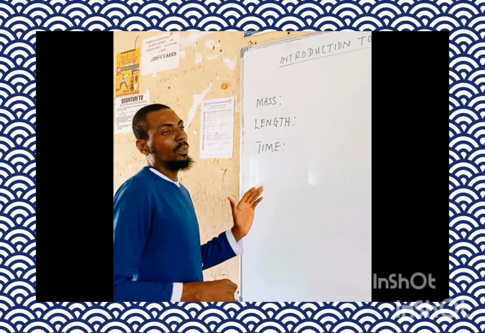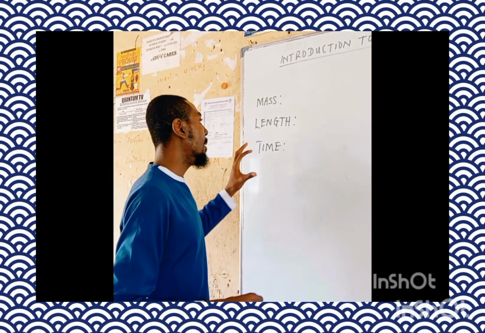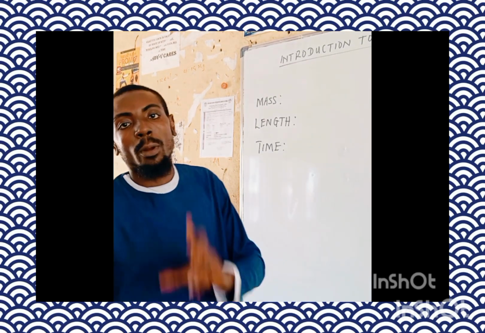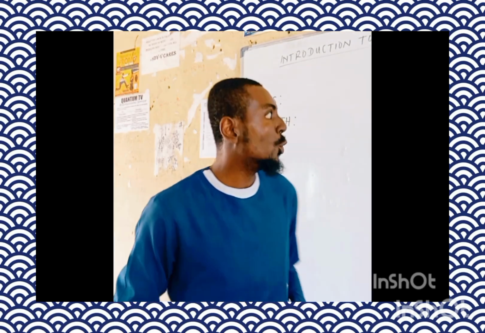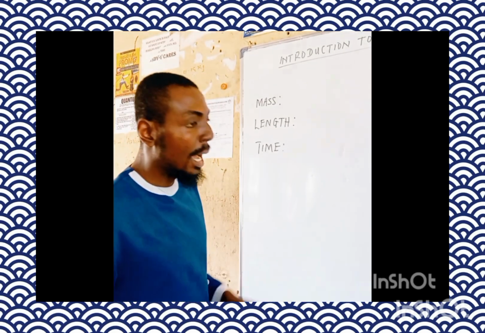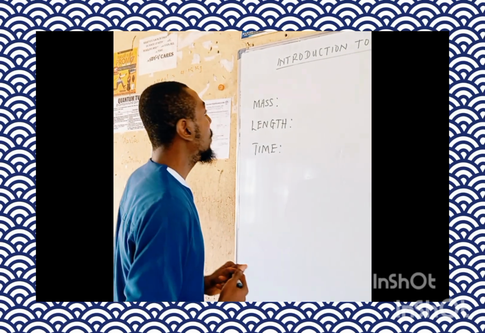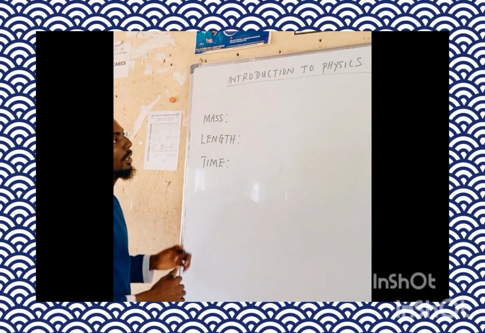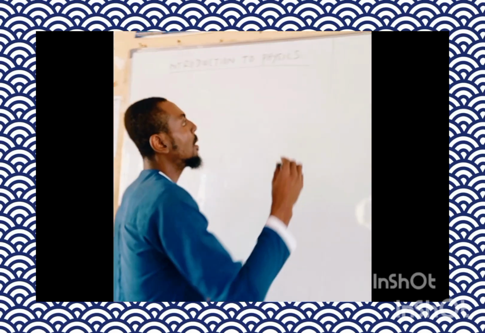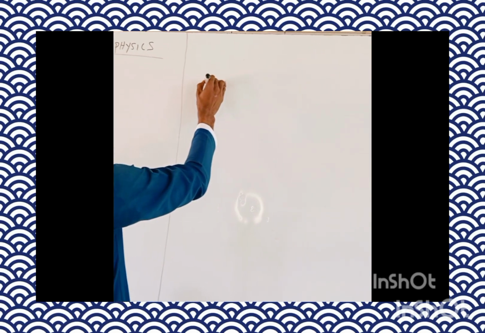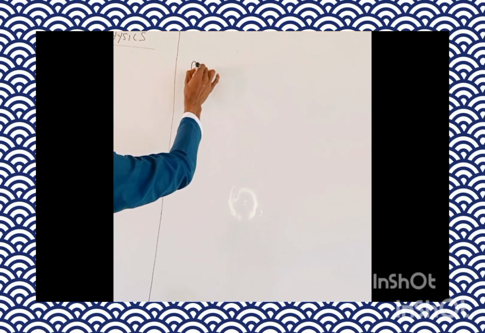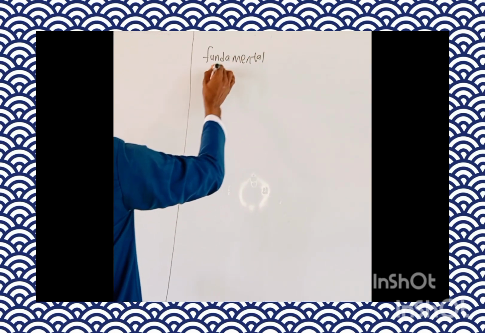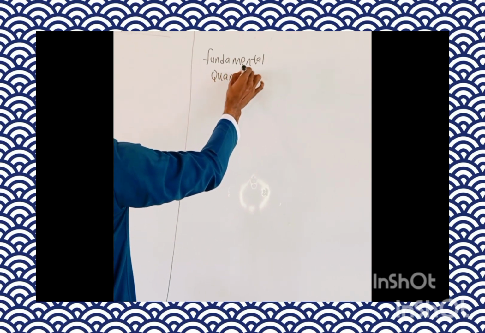Of course, we've seen the basic fundamental quantities, the likes of mass, length, and time. The next thing I want us to talk about now is other fundamental quantities. Let's see how we're going to get that done. Let's keep it in tabular form. Let's have a fundamental quantity.